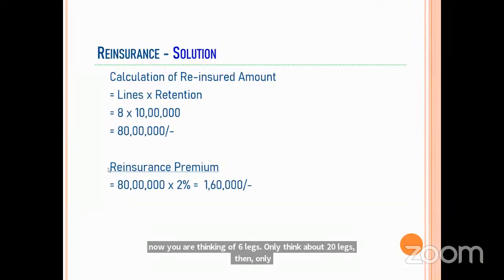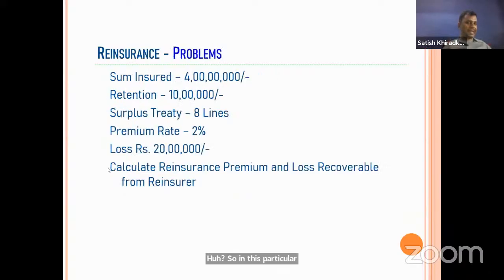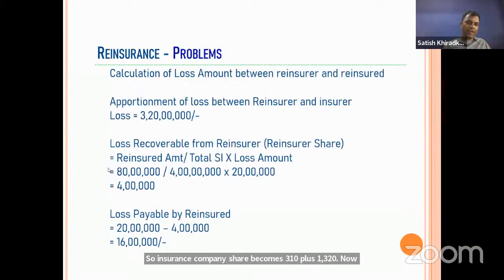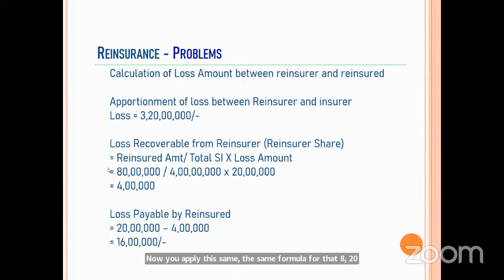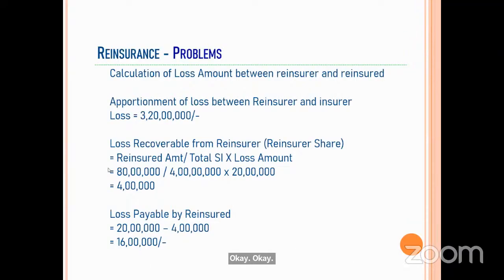Understood? Okay, sir. So in this particular example, what happened here? Retention is 10 lakhs, but lines are 8. That means 80 lakhs is ceded, and so remaining 80 plus 10, 90 is there. 3 crore 10 lakhs is uninsured. So 310 again comes back to the insurance company. So the insurance company share becomes 310 plus 10, 320. Now you apply the same formula: 320 divided by 4 crore into 20 lakhs. Then also you'll get the same answer. I hope it is clear now. Yes, thank you, sir. Okay, good.